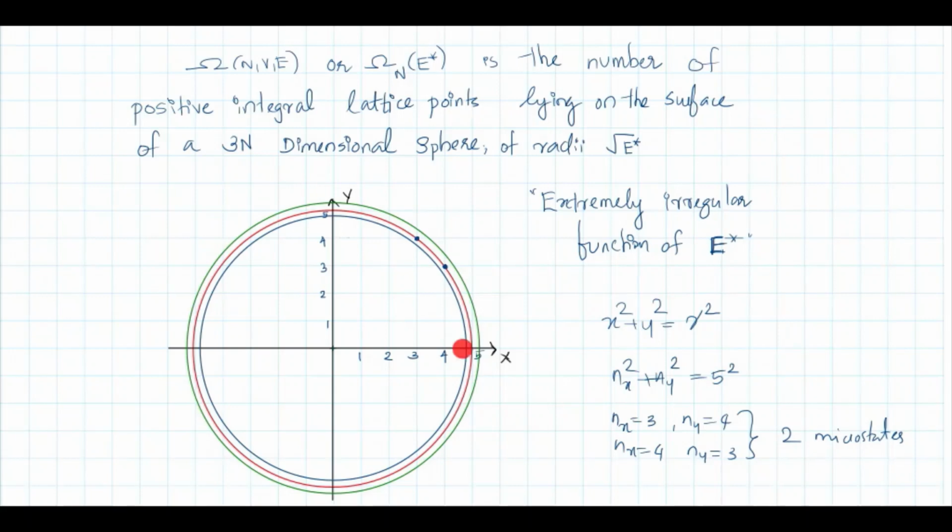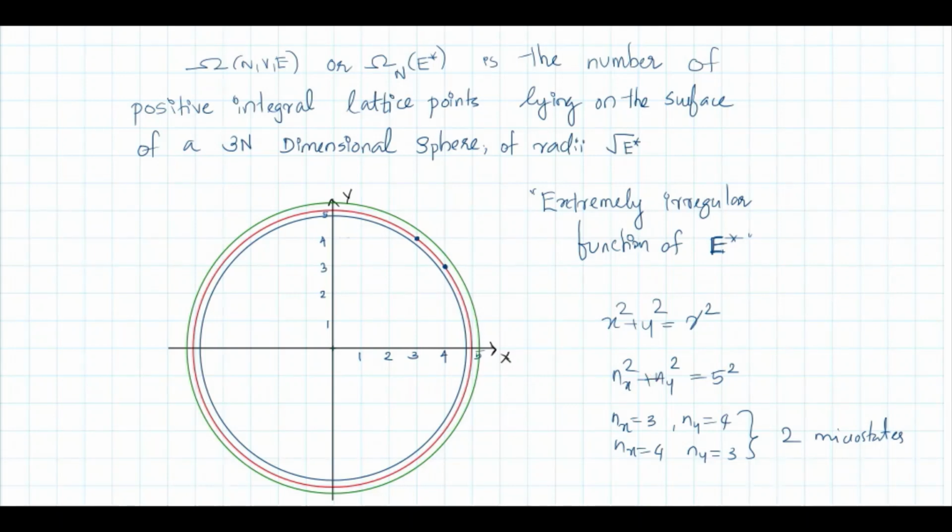If you take it as say 4.8, okay, radius is 4.8, then here it will be 4.8 square. You cannot find any integer nx and ny which satisfies that equation. There is no such points. If you take an energy which is slightly greater than 5, then also there are no points on this circle which satisfy integer values for nx and ny.